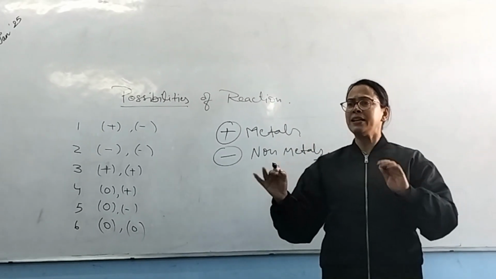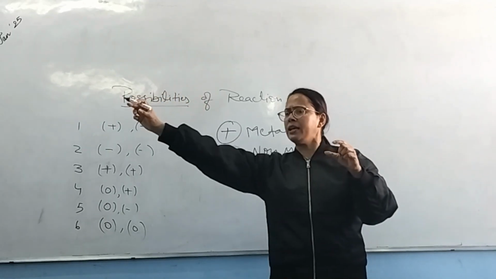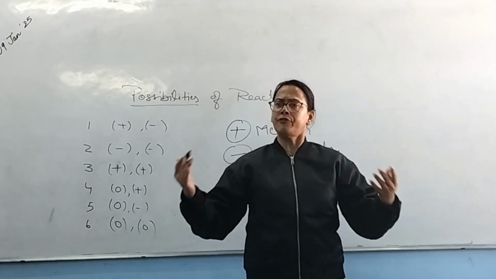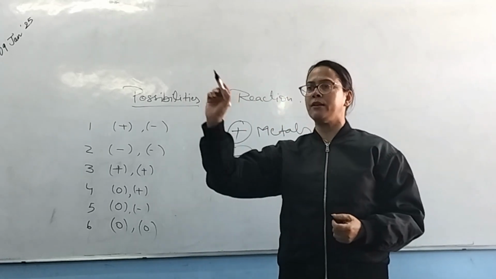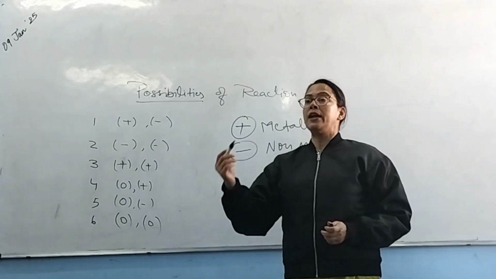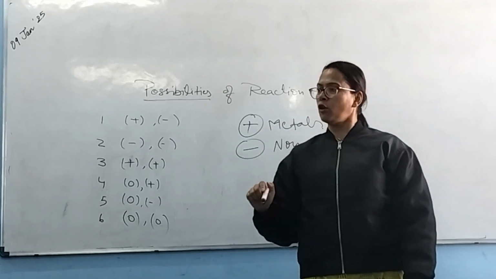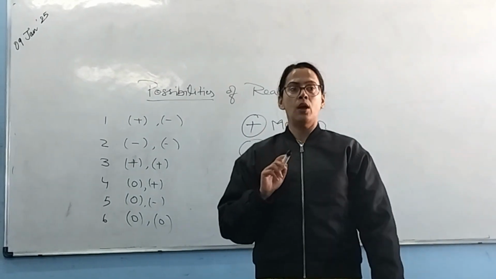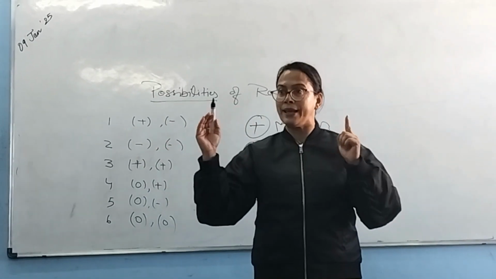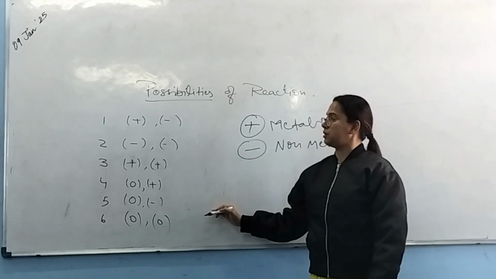Done. So now you have seen that in the periodic table you can pick up any element from anywhere and take any other element from anywhere and you can try and react them and you can find out what new compound is formed. You can write the formula also correctly. But you can do that only when you know the valencies, of course, and you also need to know whether the reaction between the given two elements is possible or not. So you need to remember these possibilities.